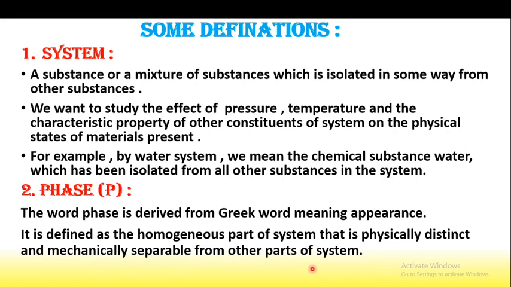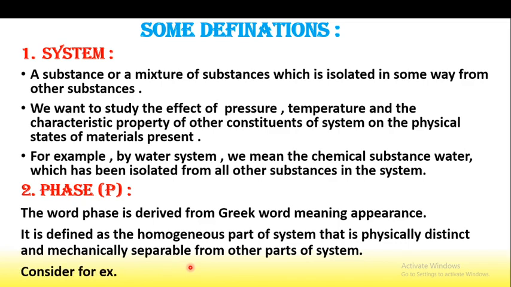So if we have a mixture of some sugar and water, we can isolate some solid sugar molecules from the water until it dissolves. If it is dissolved, a clear solution is formed. But if we add the sugar into water, we can easily separate these sugar molecules from the water. That is, the phase is the homogeneous part of a system that is physically distinct and mechanically separable from other parts of the system.